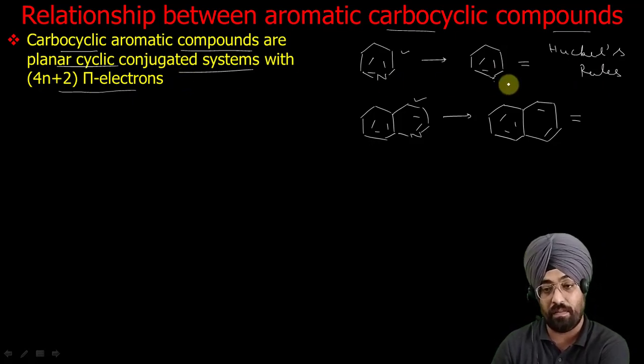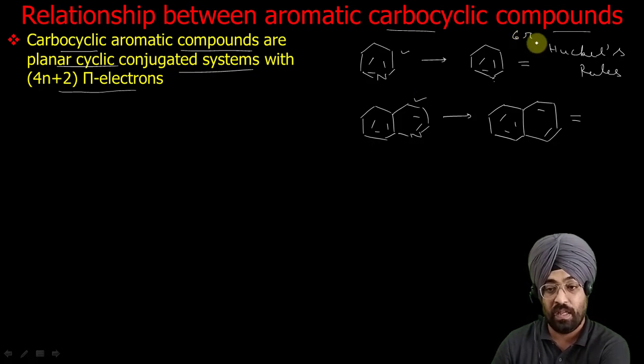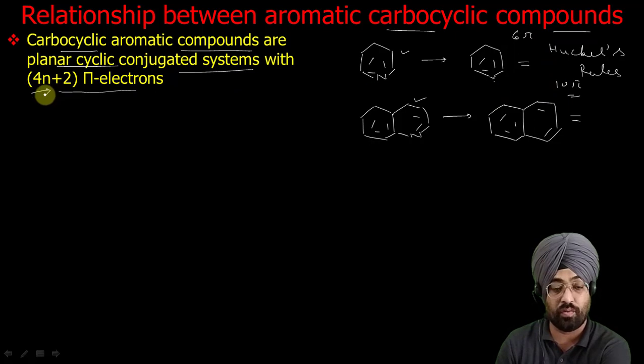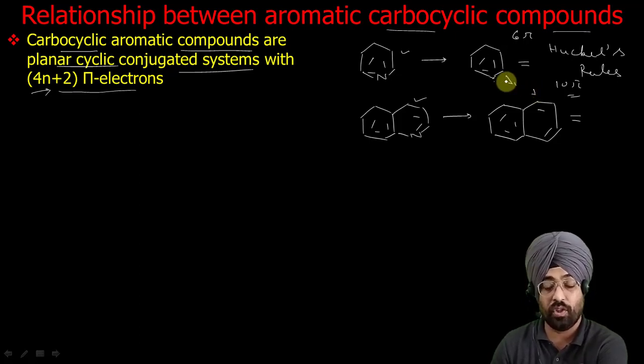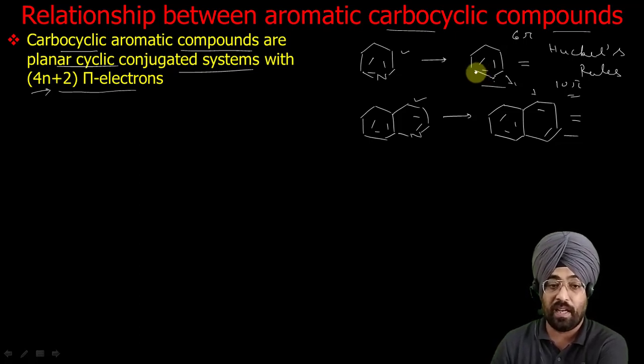Now let us see benzene. Benzene has 6 pi electrons. Naphthalene has 10 pi electrons. Both of these satisfy the 4n plus 2 rule. If n is 1, we get 6. If n is 2, we get 10. And both are planar structures and delocalization is possible, so both are aromatic compounds. And why are these called carbocyclic? Because all the ring atoms are carbon. So that's why they are called carbocyclic aromatic compounds.